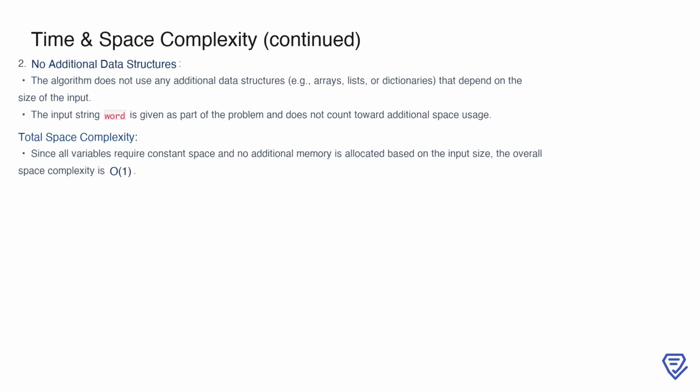Additionally, the algorithm does not rely on any extra data structures such as arrays, lists, or dictionaries that could increase memory usage based on the size of the input. The input string itself is considered part of the given problem and does not contribute to additional space. Therefore, the total space complexity remains O(1), as all memory usage is limited to a fixed, constant amount of space used for variables and temporary calculations.